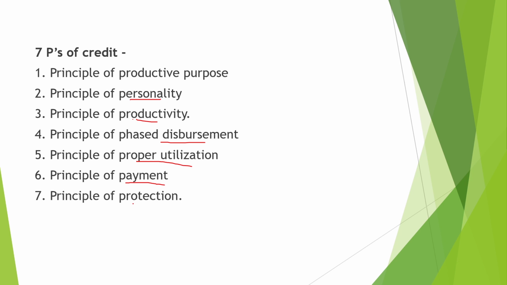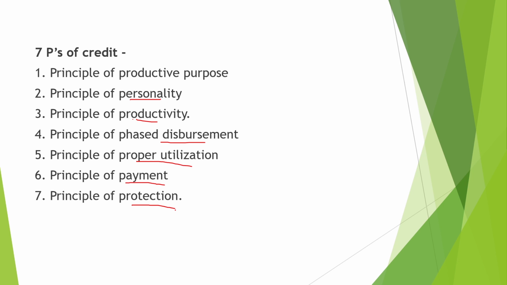Now the sixth is principle of payment. This principle of payment means fixing of repayment schedules for the loans advanced by the institutional financial agencies. And the last is principle of protection. Principle of protection includes the insurance coverage, linking credit with the marketing, providing finance on production of warehouse receipt, taking sureties and credit guarantee. So these are the 7 P's of credit.